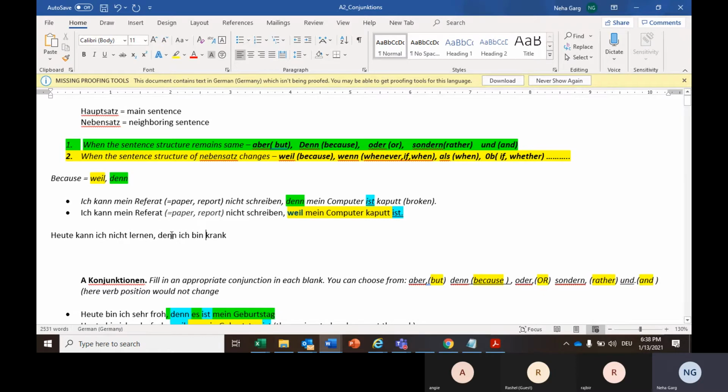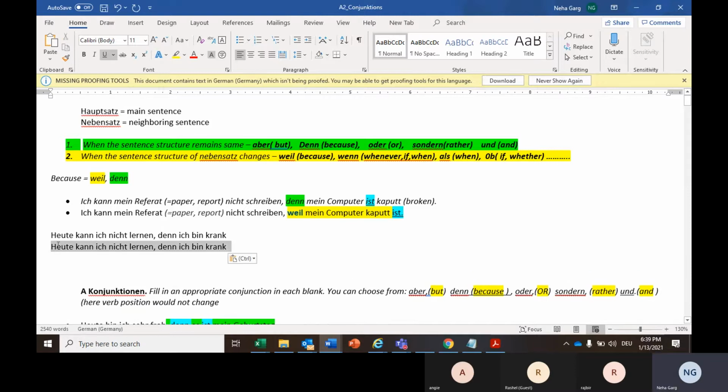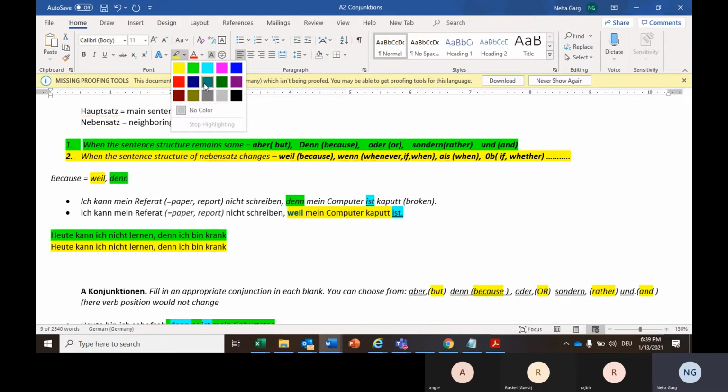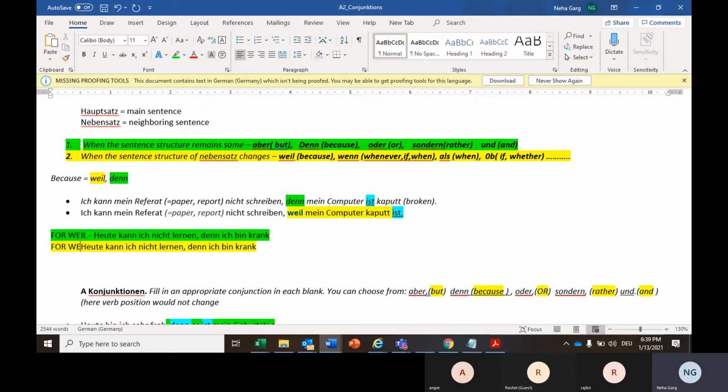Now instead of denn, if I use weil, the second category, how will the sentence structure change? Now see this. This is yellow highlighted, this is green highlighted.